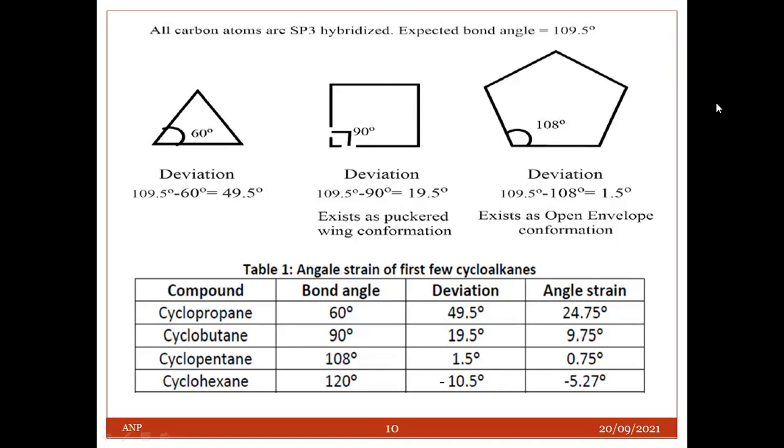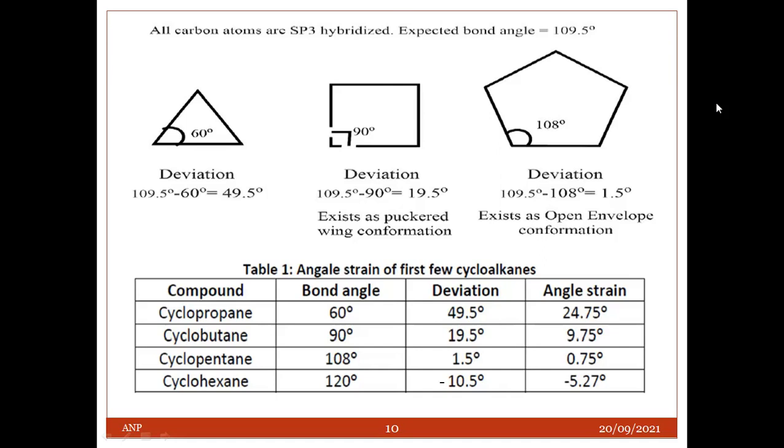So for example, in cyclopropane and cyclobutane, the rings are planar with ring bond angles of 60 degrees and 90 degrees respectively. In cyclopentane, it is 108 degrees.